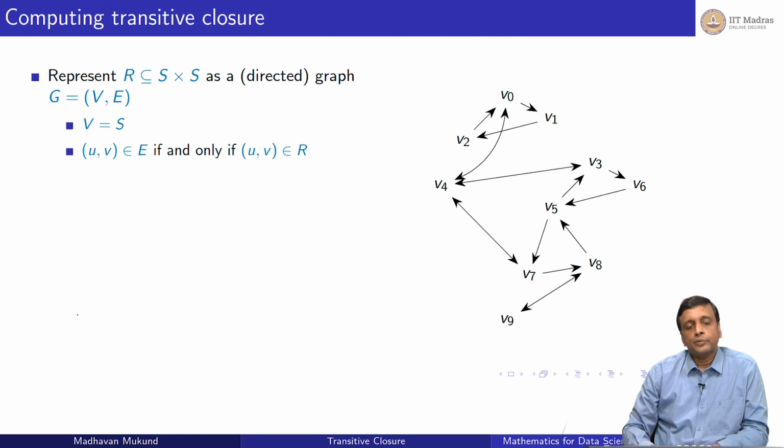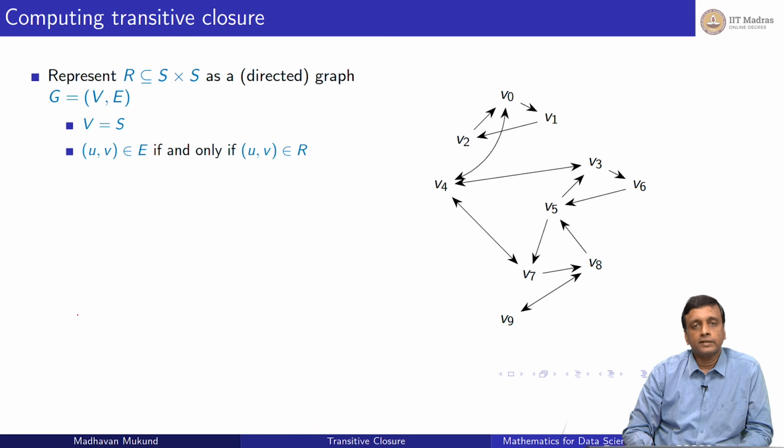So our question is, of course, how are we going to calculate this transitive closure in a systematic way? Recall that we can represent any such relation as a directed graph. The vertices represent the set S, V is equal to S, and each edge represents a pair in the relation. So if (u, v) is a member of the relation R, then we put an edge from u to v, and this is the only case in which we put an edge from u to v. So the edges are exactly the pairs which are related by R.